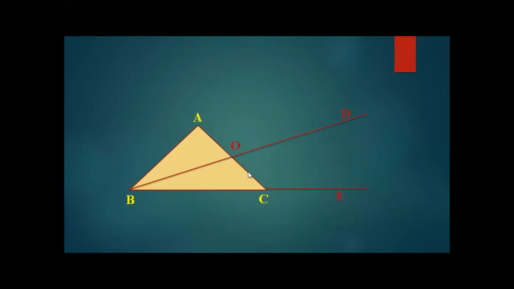These are the two equal parts we have made. Then we have joined D with C. So the line BO is congruent to OD, we have constructed it in such a manner, and AO is congruent to OC.